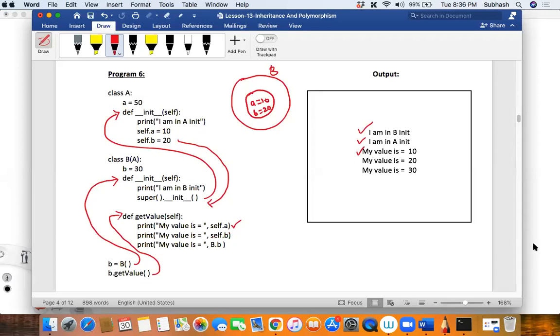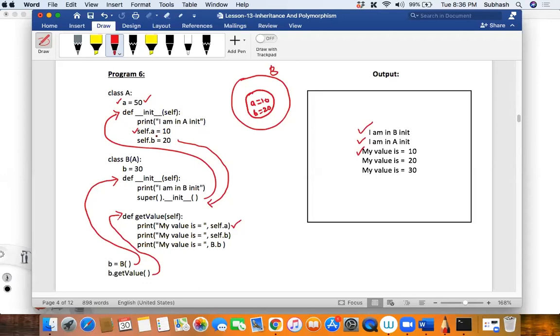No, that is not a class variable. Don't call it a class variable. It is an instance variable which is getting inherited from class A. Did you understand the difference? This is an instance variable, whereas this is a class variable. Please don't confuse. This is a class variable and this is an instance variable, self.a. Whenever you have self associated with a variable, that becomes an instance variable. Keep that in mind. Is that clear?